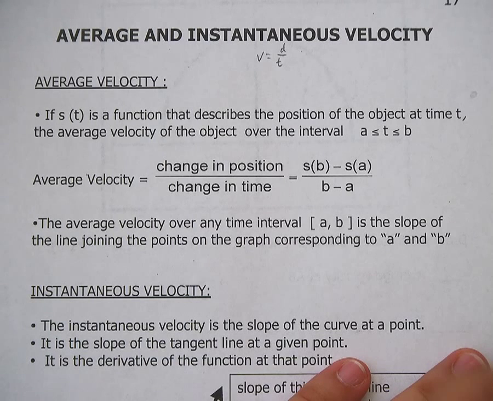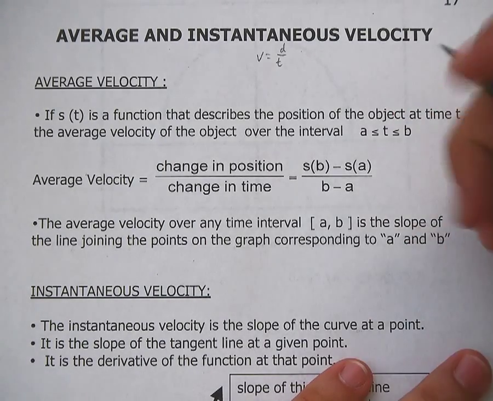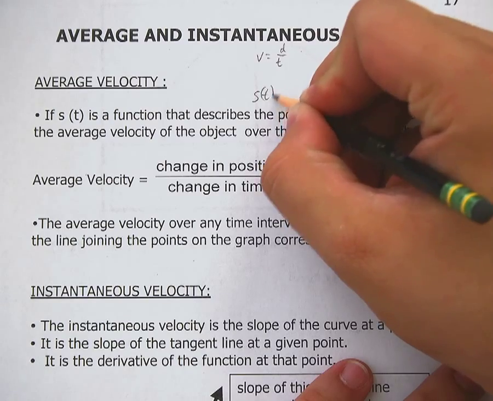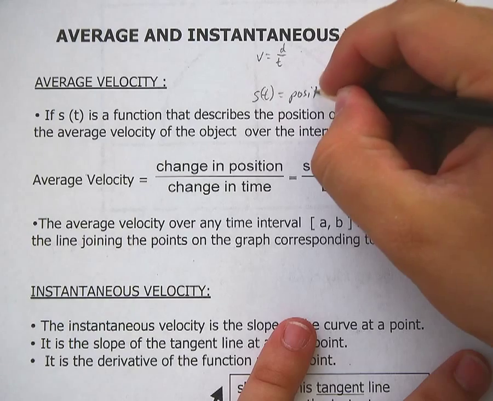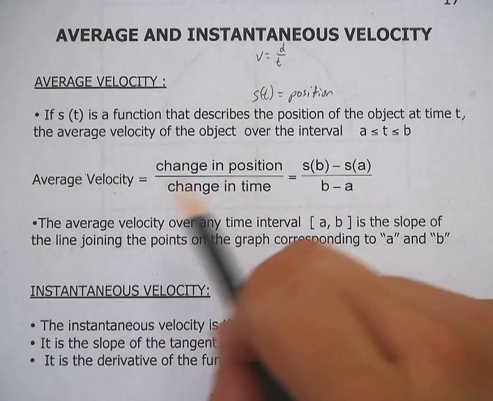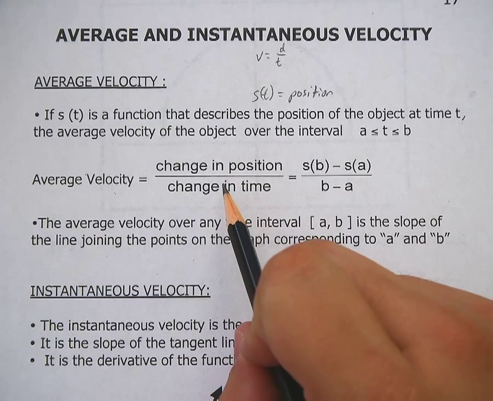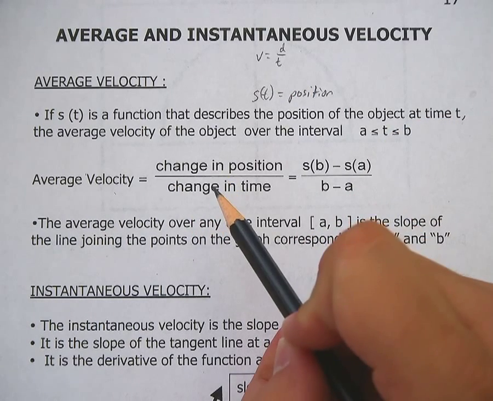This is going to introduce one of the biggest subjects that we're going to cover, and it's actually down here a little ways. So let's hit it real quick. If s of t is a function that describes the position of an object at time t, so a way to think about that would be to say s of t is your position of an object at time t. Then the average velocity of the object over the interval is the change in position over the change in time. Think about velocity as distance over time, right? So the average velocity will be the change in position over the change in time.